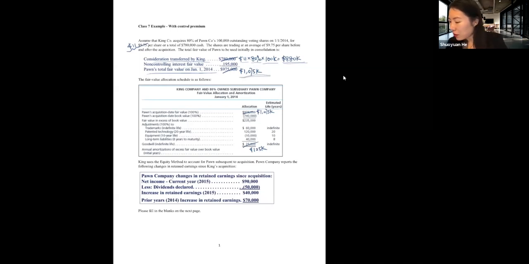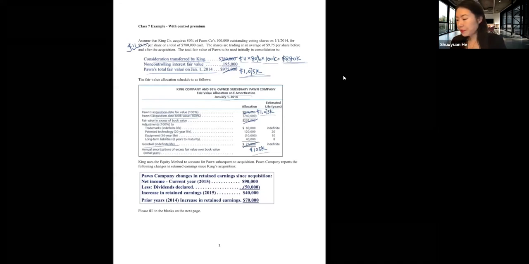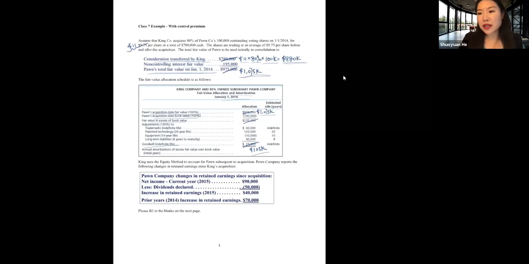When we do the amortization allocation, the total value of the firm now becomes 1,075,000. The acquiree's book value doesn't change. It's still 740,000. Which means that the fair value in excess of book value would change, and that would result in a change in total goodwill. So now total goodwill becomes 125,000. Let's first do the goodwill allocation.